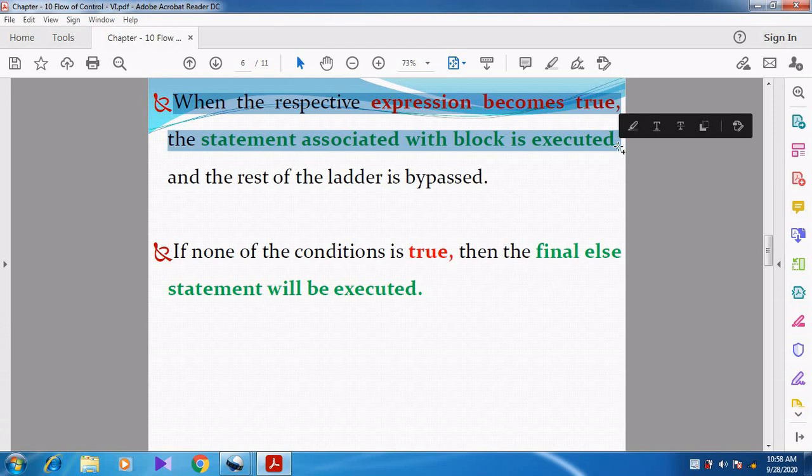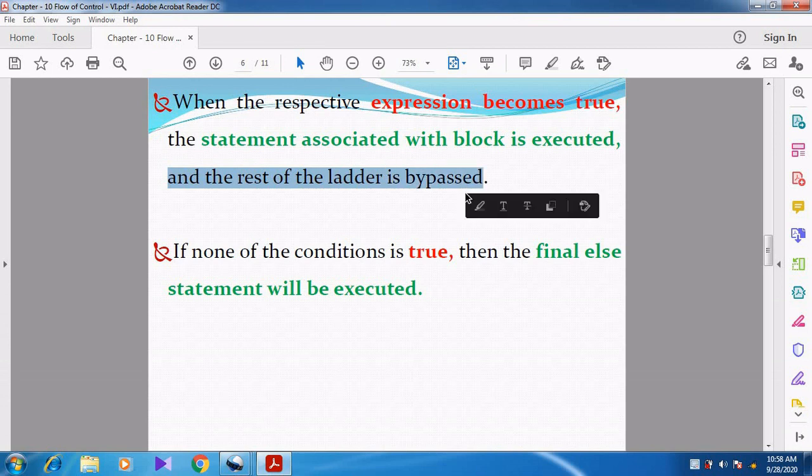So whenever the test expression is true, whenever the condition becomes true, the statement associated with that particular block is executed, and the rest of the ladder is bypassed. Bypass means we are not going to execute anything. We are going to come out.